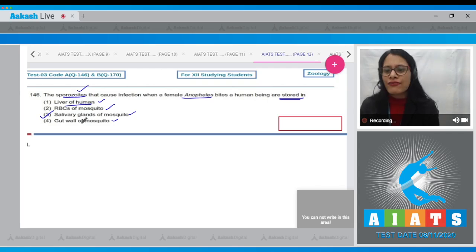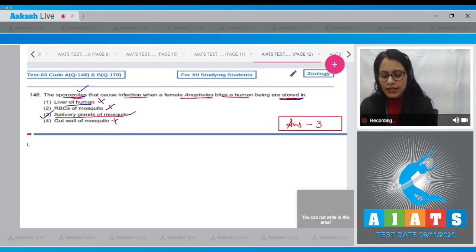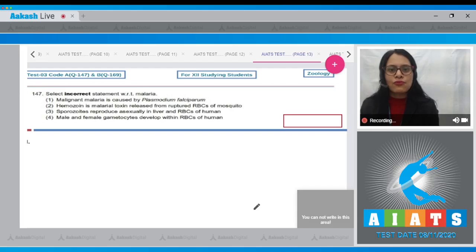And the correct answer for this question is option number 3, salivary glands of mosquito is the storage site for sporozoites that cause infection when female Anopheles bites a human being. Other options are incorrect. So the correct answer to this question is option number 3. Let's move on to the next question, which is question number 147.